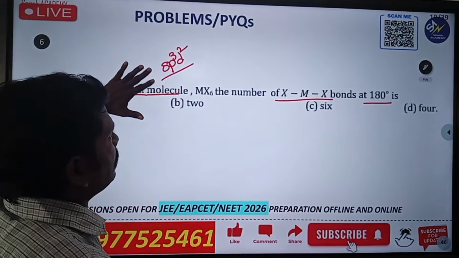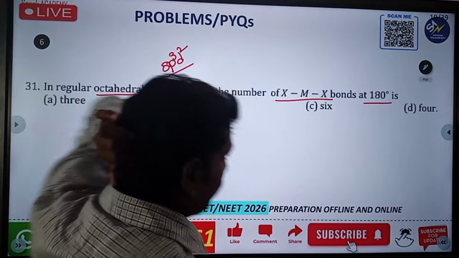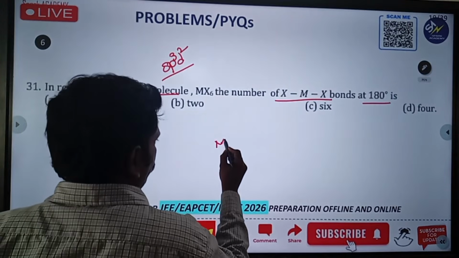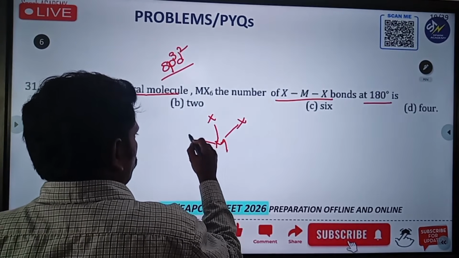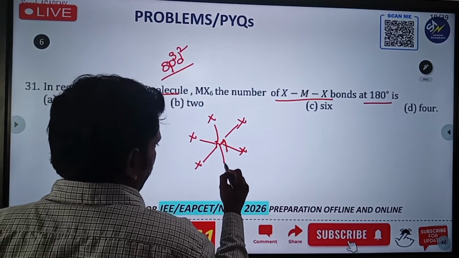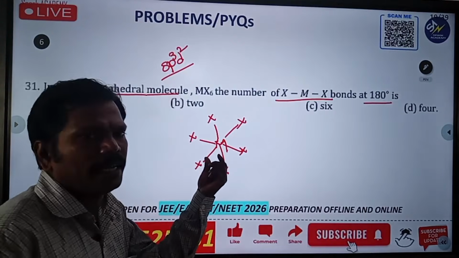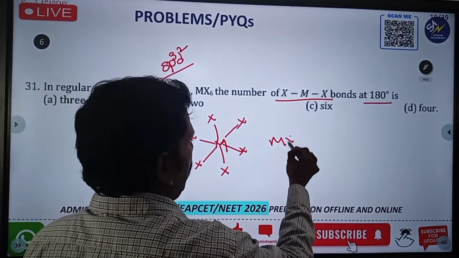Whenever it is sp3d2, it contains 6 atoms. For example, take M as the main element and X at 1, 2, 3, 4, 5 and 6, so it is MX6 type.